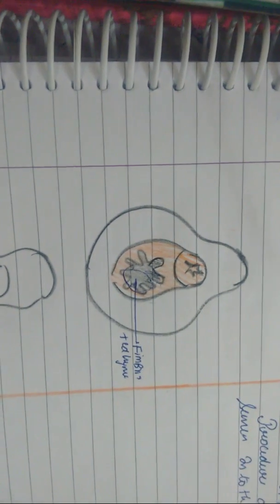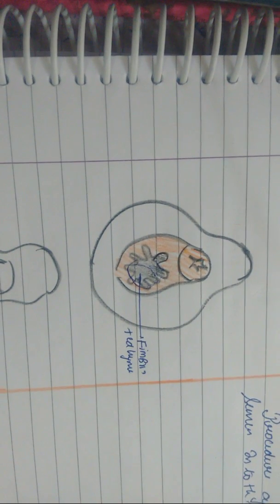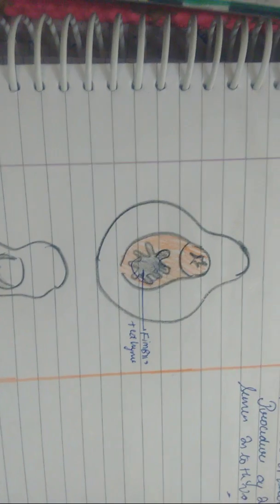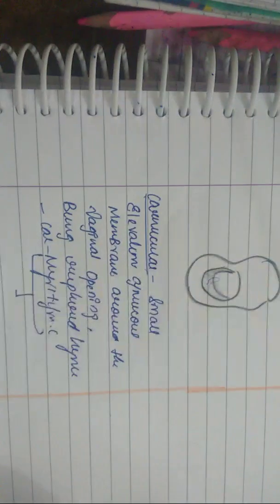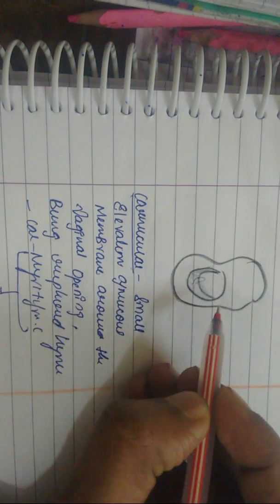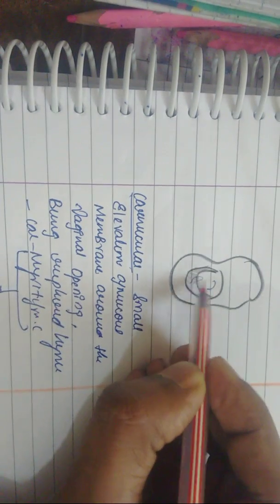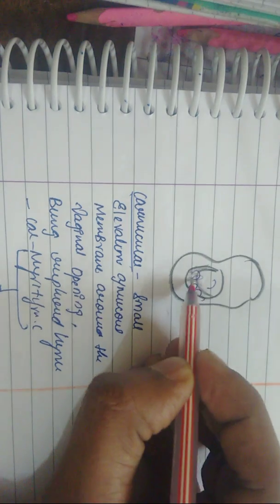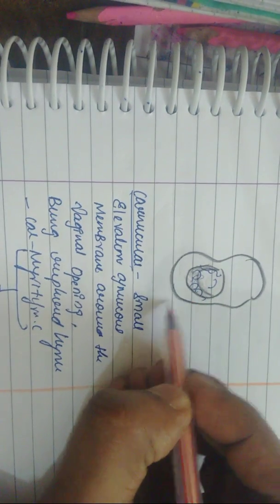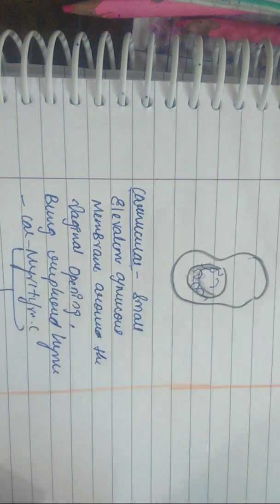And the next thing you have to understand is carunculae multiformis. What does it mean? The carunculae multiformis are the small elevations of mucous membrane around the vaginal opening. For example, this is a vaginal opening, and you can see the small mucosal folds. These mucosal folds are the remnants of the hymen, and this is what carunculae multiformis means, right?